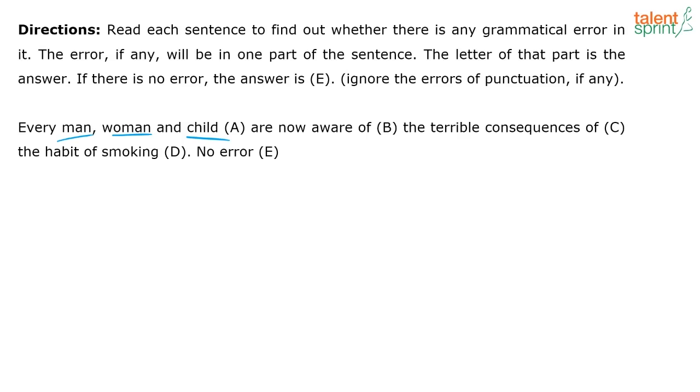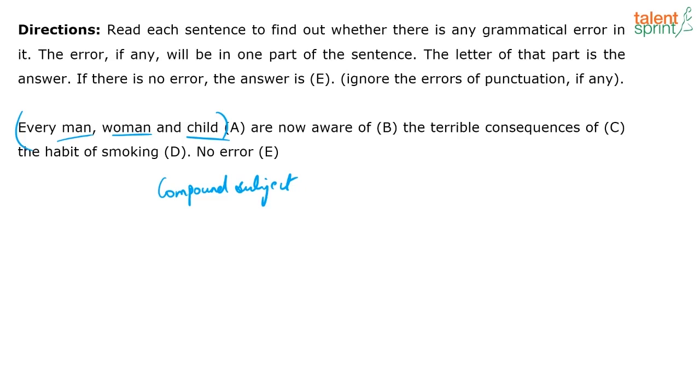So when you're confused, even when the sentence starts with every or each, there is more than a couple of subjects, right? This is nothing but a compound subject. What's a compound subject? Very simple. A compound subject is where the sentence has two or more subjects. And that's when we see, right, man, woman, child. So when a sentence has two or more subjects, it's called a compound subject.